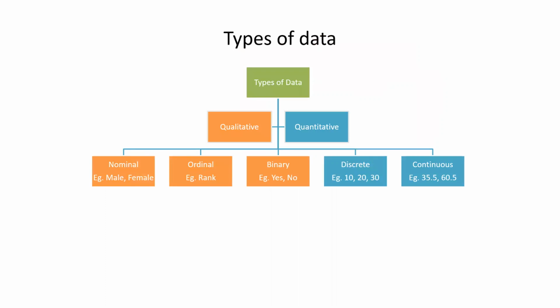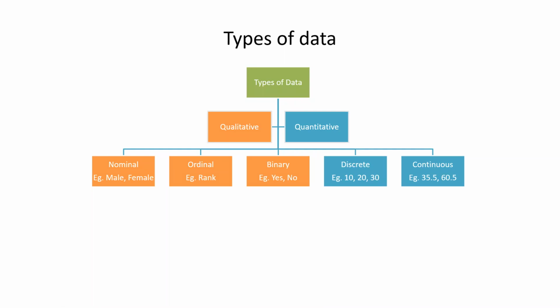Now, in any database, we will have different types of data, and the main categories of the data I will say are qualitative data and quantitative data. If you see here, we have qualitative data and quantitative data. Now we have to understand what this qualitative data is all about and what quantitative data is all about.